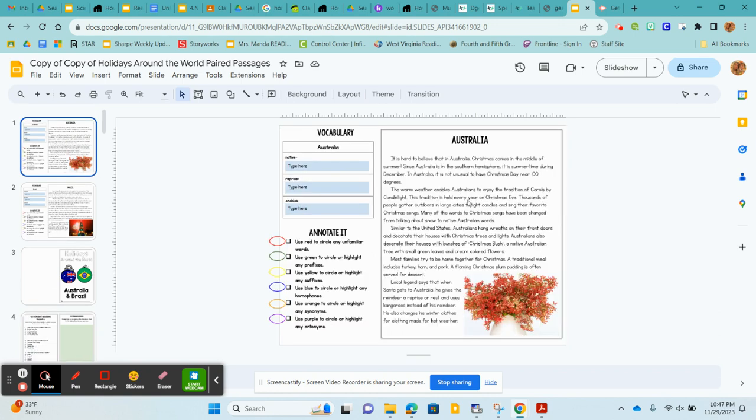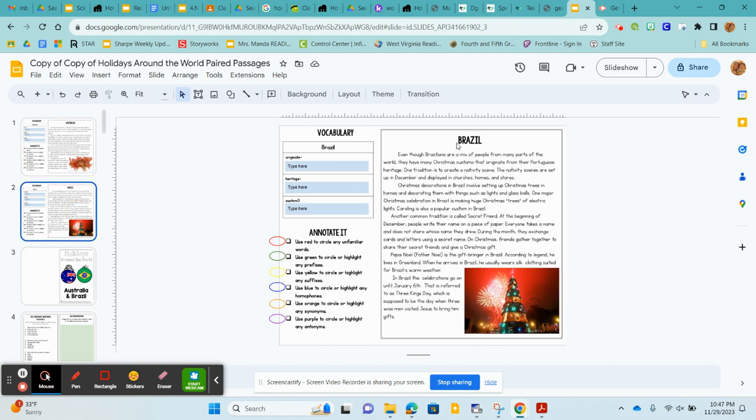If you were absent yesterday, I want you to read your Australia passage first. You do not have to annotate it, but I do want you to read through the Australia passage because we're going to be looking at both of those today. You can also look at the Australia videos. Those will be posted on Google Classroom.